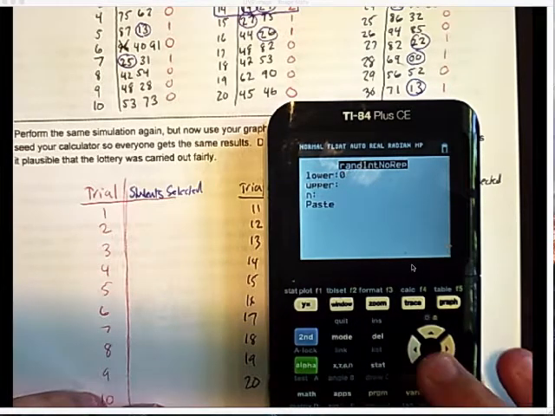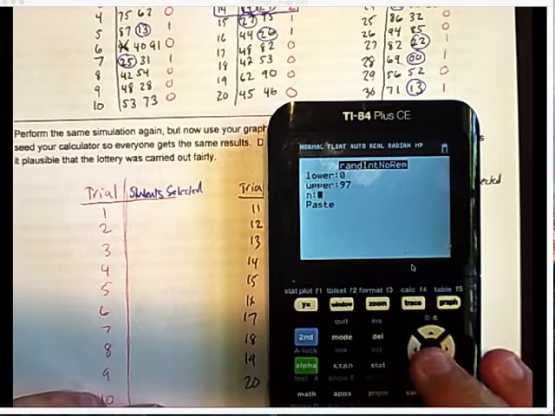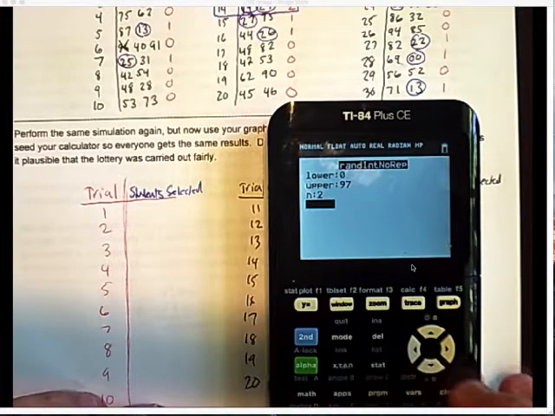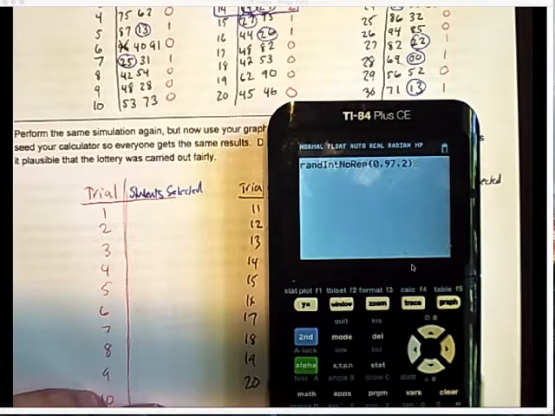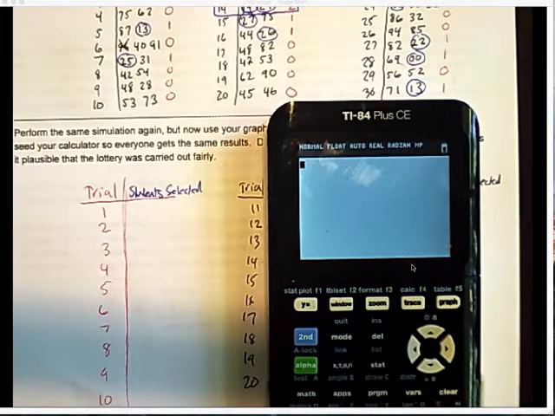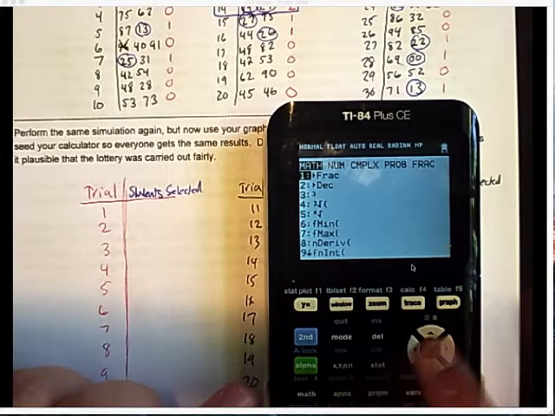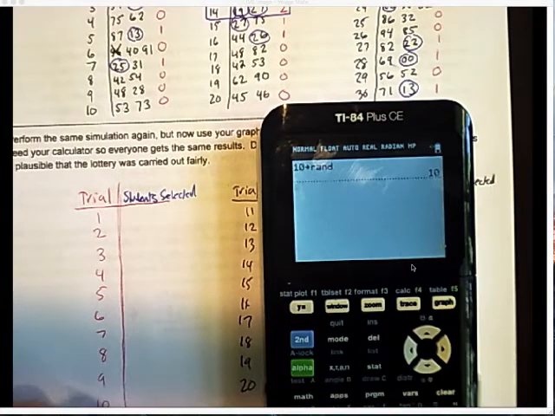Let's make it the same way. We'll start at 0 and go up to 97, but I'm going to pick 2 at a time. I'm going to paste that. Okay, before I do that, let's seed our calculator so we all get the same thing. I'm just going to seed mine with 10. 10, math, rand, it's going to seed.